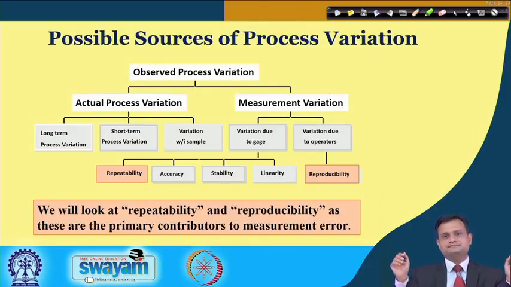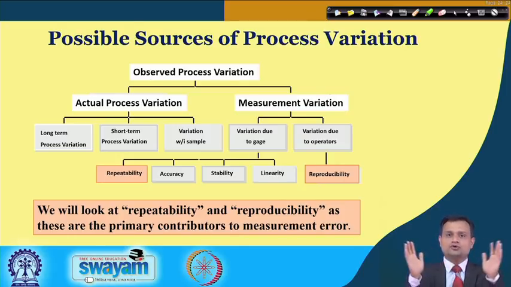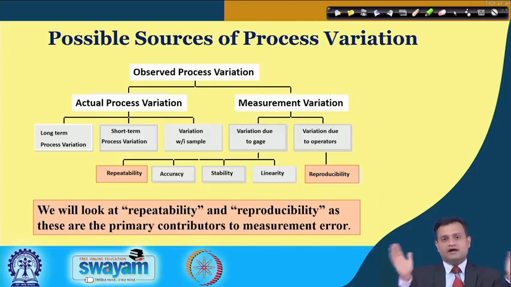So, if we summarize the possible sources of process variation, then you have the observed process variation, and this is divided into two parts: actual process variation and measurement variation, as simple as that. Actual process variation may be long term process variation, short term process variation, variation with respect to your sample or within sample, and these are various reasons because of which you encounter process variation.